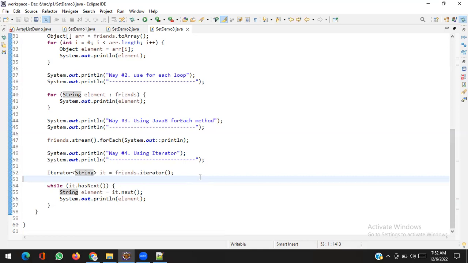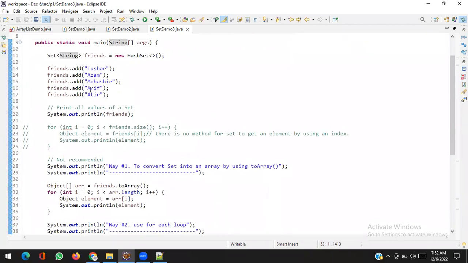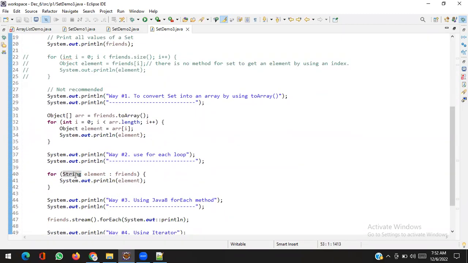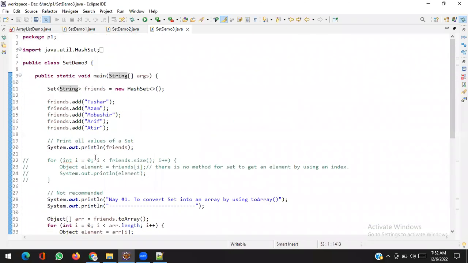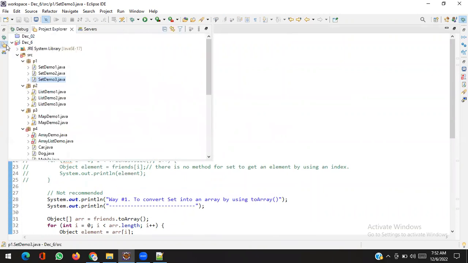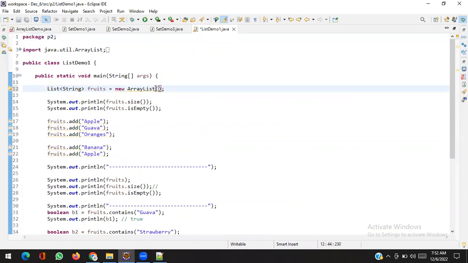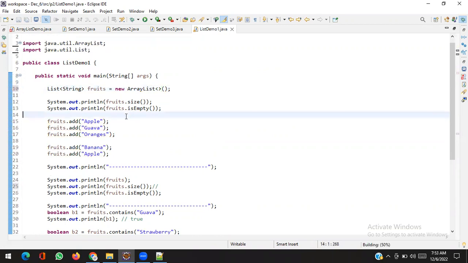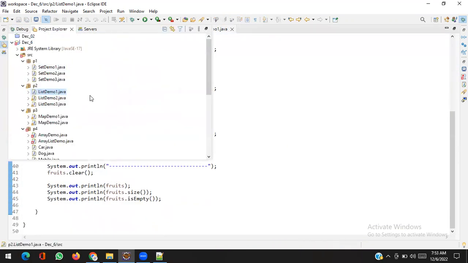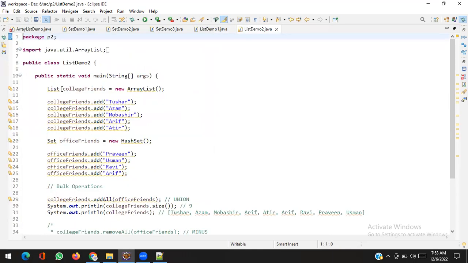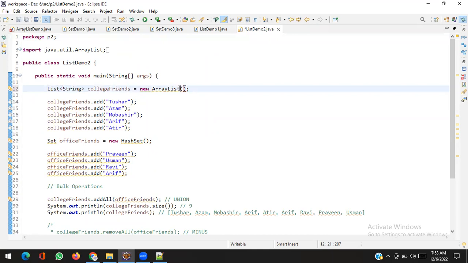What happened? Yeah. So you can see you will add only strings. Whenever you try to get, you will get only strings. So now your collection becomes type safe. You are working with type safety. Same for the list. Same. All yellow lines gone. You can see lots of yellow lines before. Just use type safe collections framework.